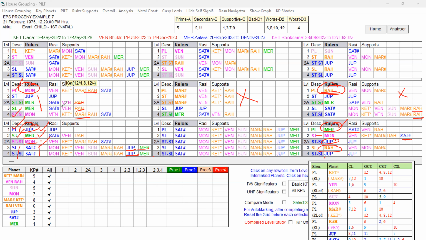So the important role of the key planets Mercury and Jupiter is playing a role in the destiny and also in the conception. Mercury Dasa, Jupiter Bukti, Mercury Antara conception, and after the 9 months period, Moon Antara gave the delivery.